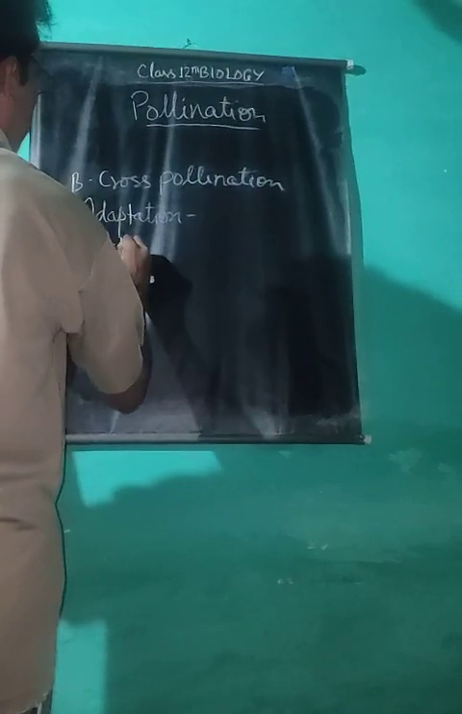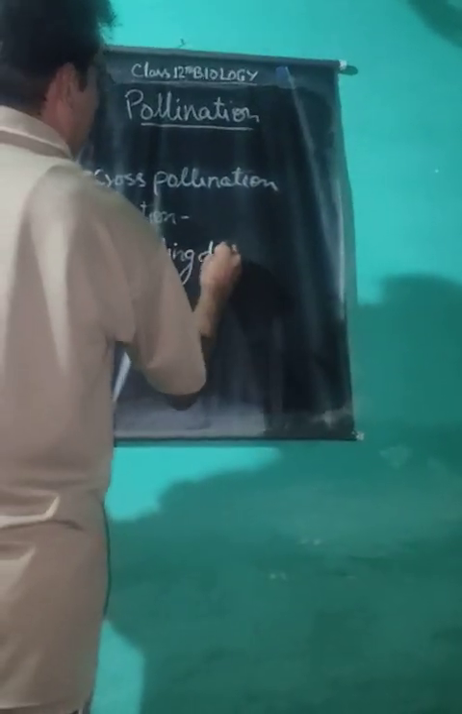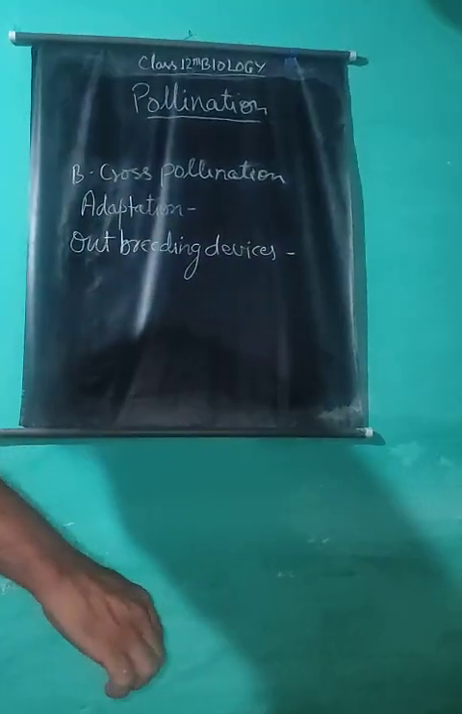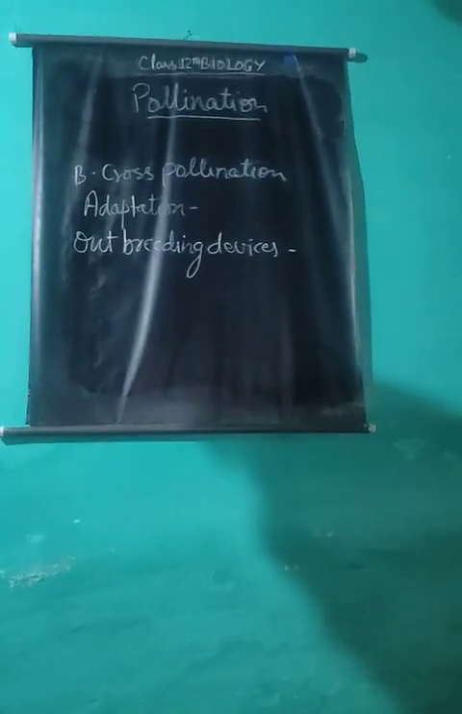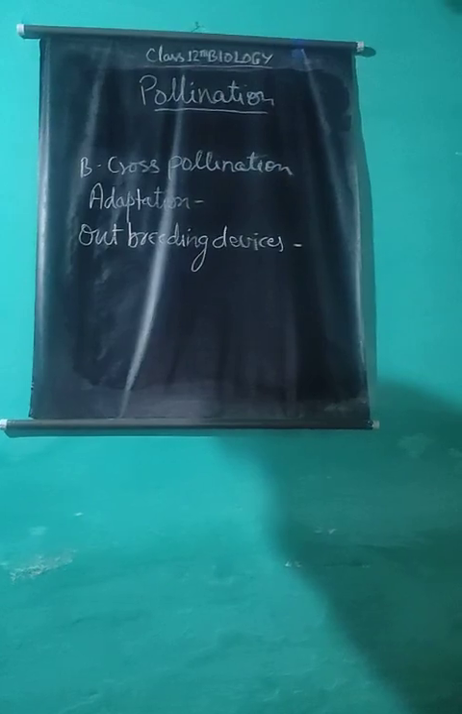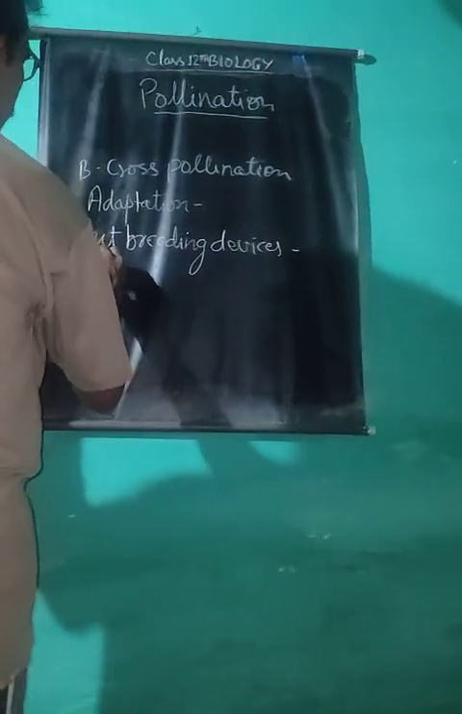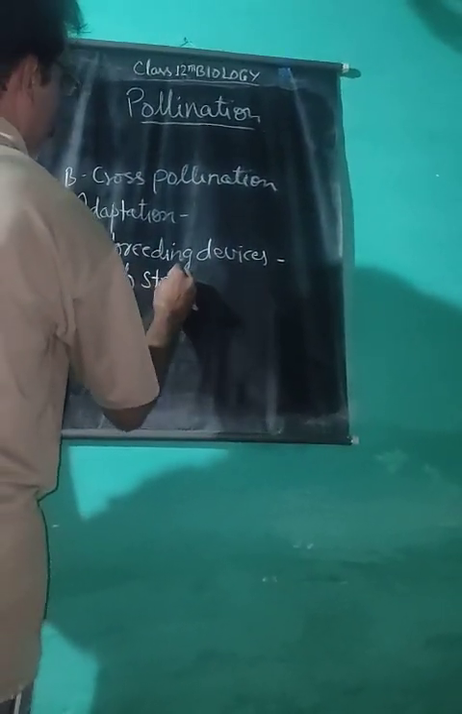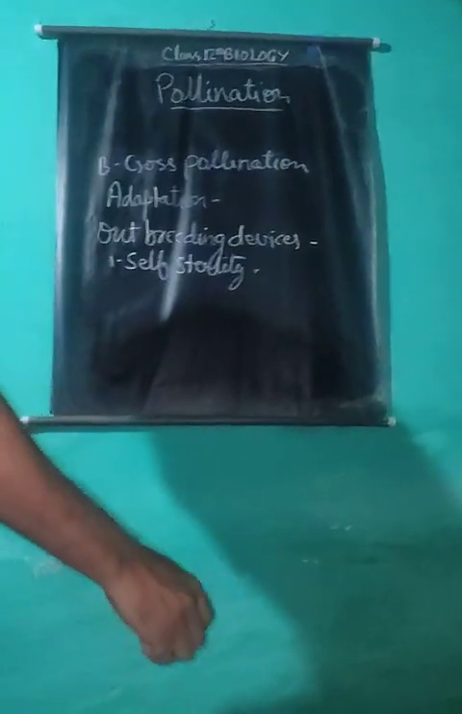Outbreeding devices. Generally, the following adaptations are also associated with cross-pollinated plants for successful pollination, like self-sterility. This is a peculiar feature in many flowering plants.